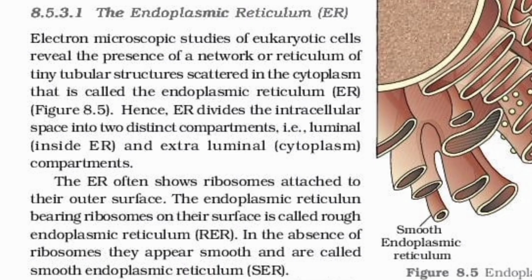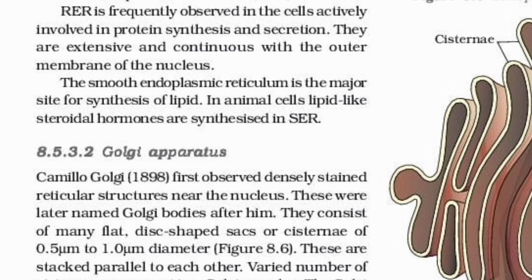The endoplasmic reticulum bearing ribosomes on their surface is called rough endoplasmic reticulum. In the absence of ribosomes, they appear smooth and are called smooth endoplasmic reticulum. RER is frequently observed in cells actively involved in protein synthesis and secretion. They are extensive and continuous with the outer membrane of the nucleus. The smooth endoplasmic reticulum is the major site for synthesis of lipids. In animal cells, lipid-like steroidal hormones are synthesized in the SER.